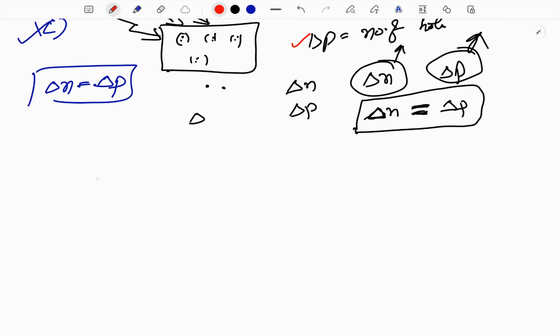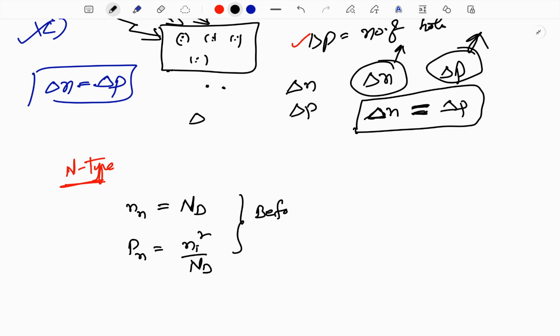Given that it is an n-type semiconductor, the number of electrons in the n-type semiconductor is equal to Nd, the number of doped atoms. The number of holes in the n-type semiconductor is equal to Ni square by Nd. This is before the illumination of the light.